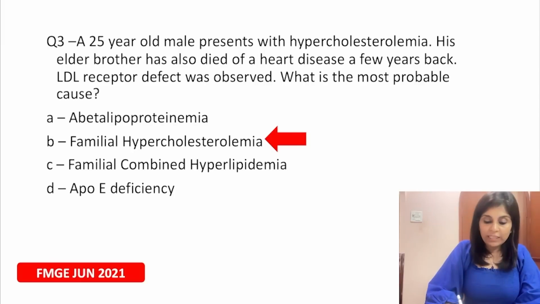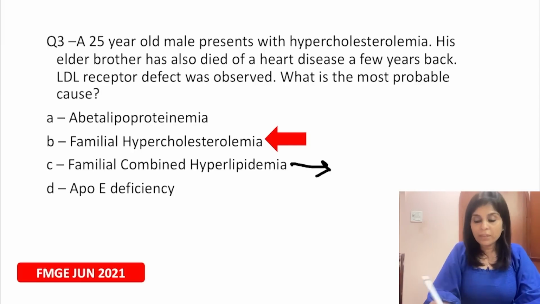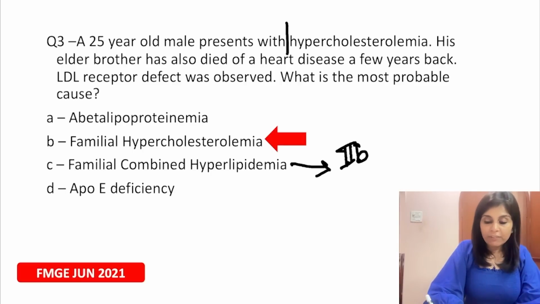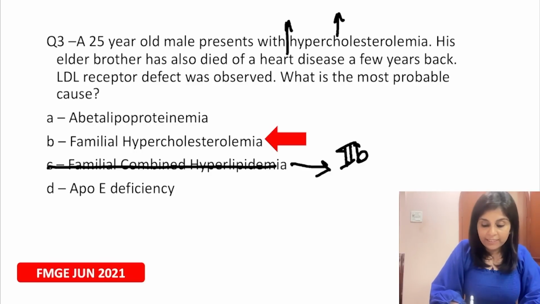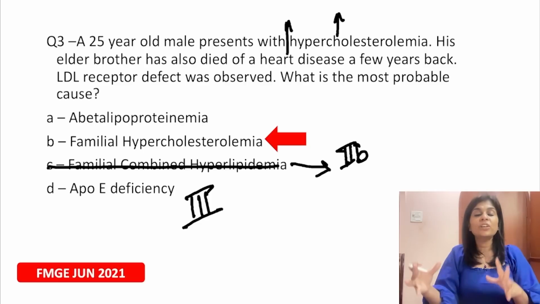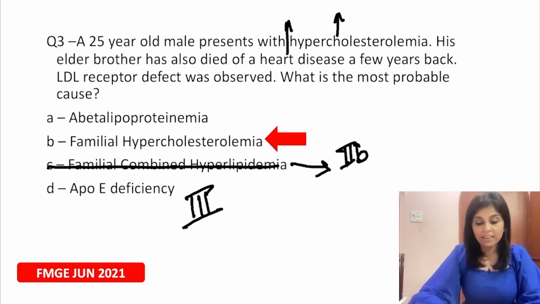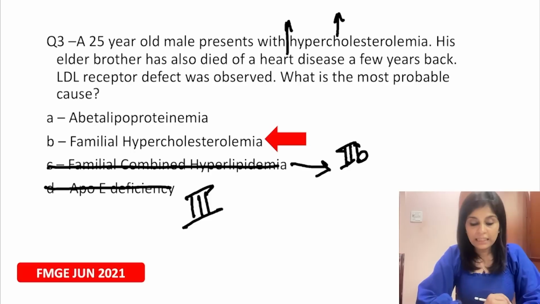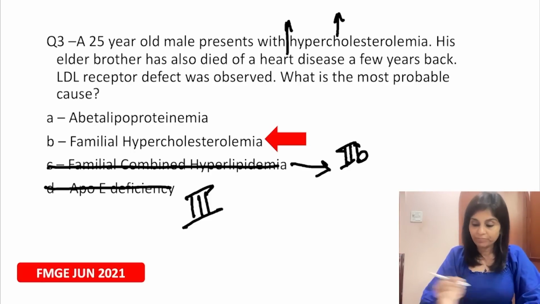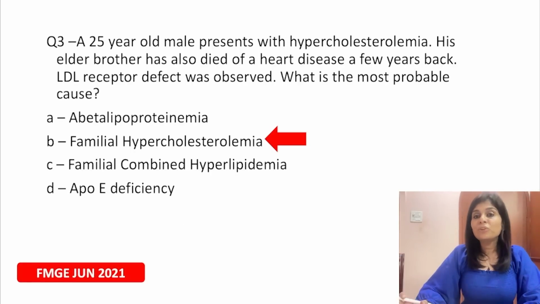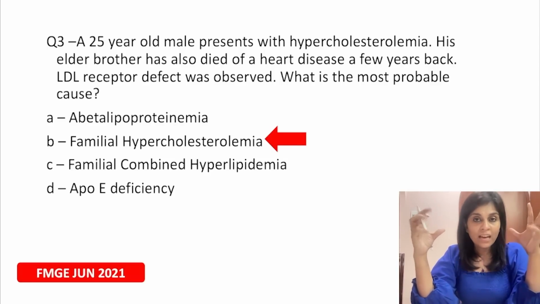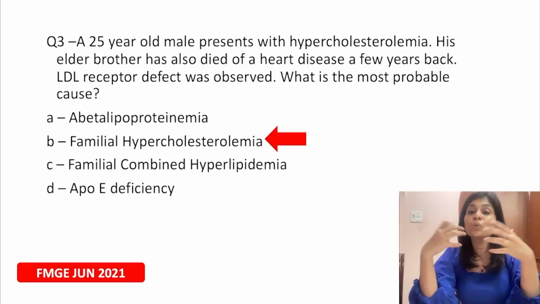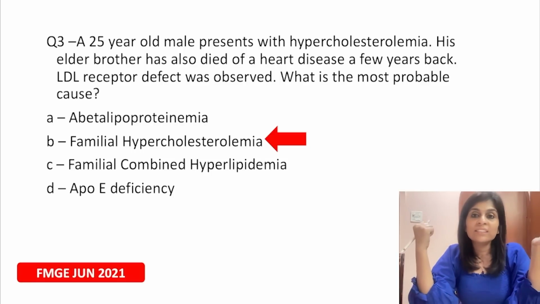Now tell me about familial combined hyperlipidemia. What is it? It is 2B, wherein there is an elevation of both cholesterol and TGL. Here that's not the case. So this is excluded. ApoE deficiency is type 3 hyperlipoproteinemia. Again, there should have been an elevation of both cholesterol and triglyceride. Again, that's not what you see here. That is why the answer is choice B. So if you learn every topic in a comprehensive manner with a big picture in mind, however many twists are included in the MCQ, you will be able to answer it.